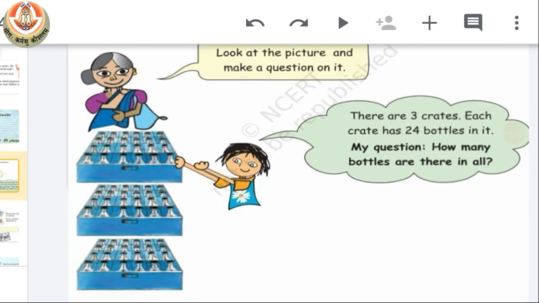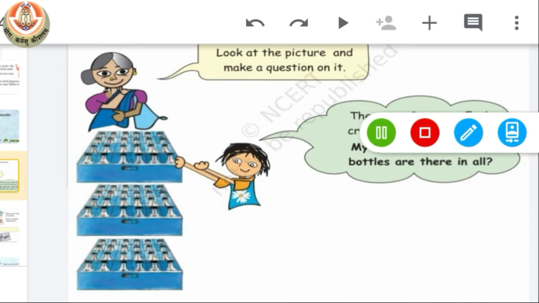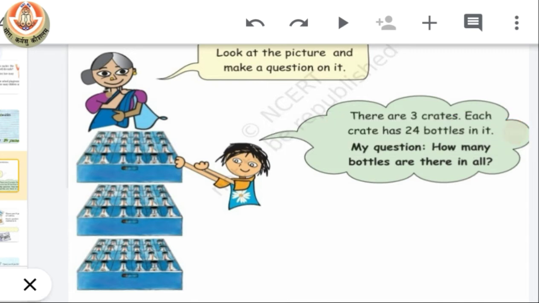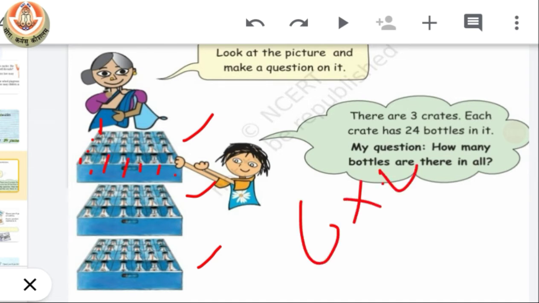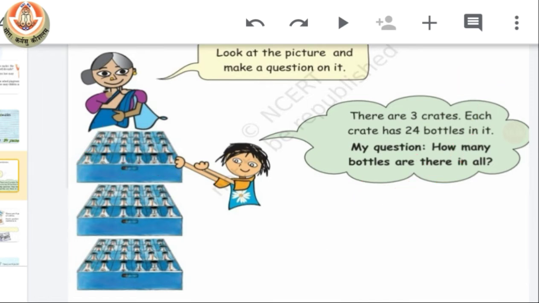So what did Srishti do? You can see here there are 3 crates, 1, 2 and 3. And in each crate how many bottles are there? We can count 1, 2, 3, 4, 1, 2, 3, 4, 5, 6. That means 6 into 4, that is 24. So her problem is there are 3 crates. Each crate has 24 bottles in it.